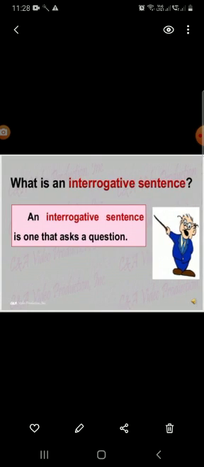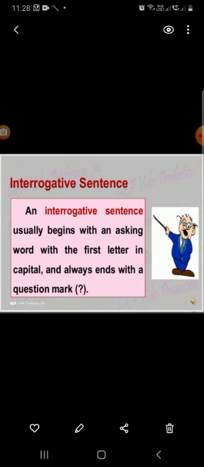Now the next one is the interrogative sentence. In this, a question is asked. So let us see further that it usually begins with asking words. That means the interrogative words like what, who, why, how, where, as well as the helping verb also, and it ends with a question mark, as you can see the question mark here.